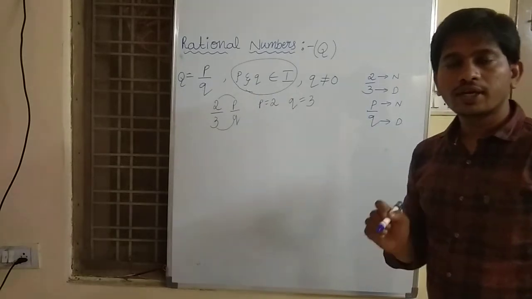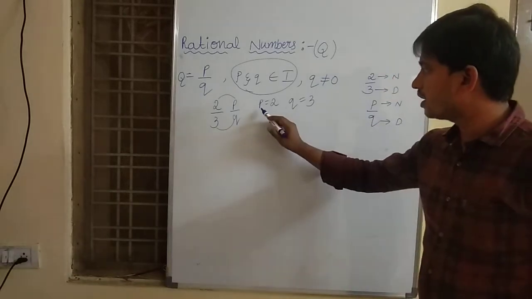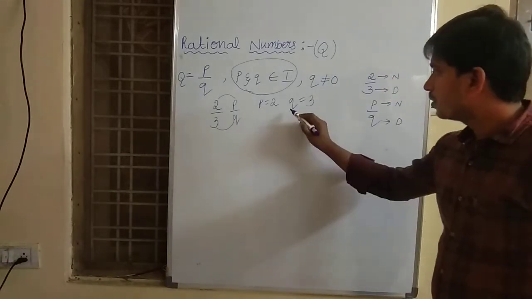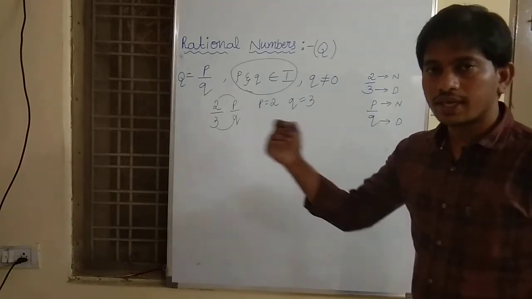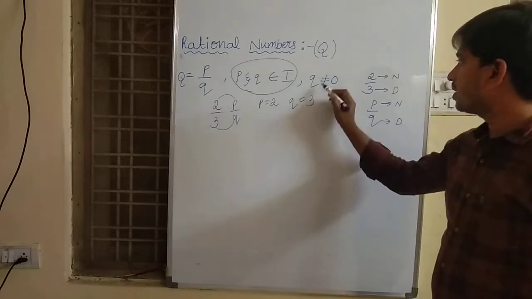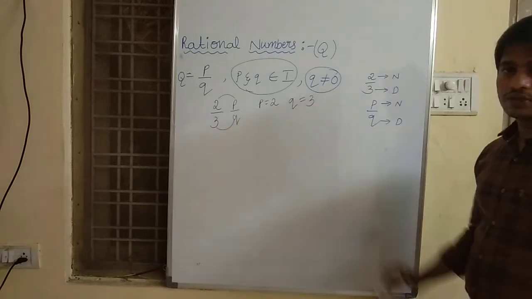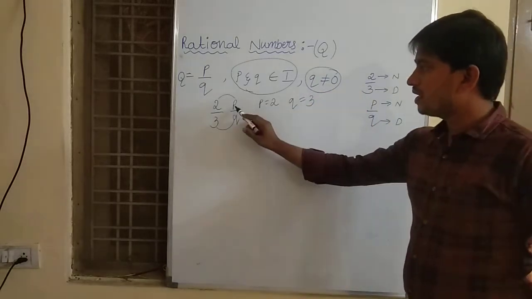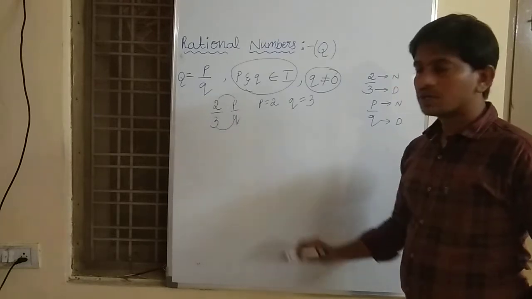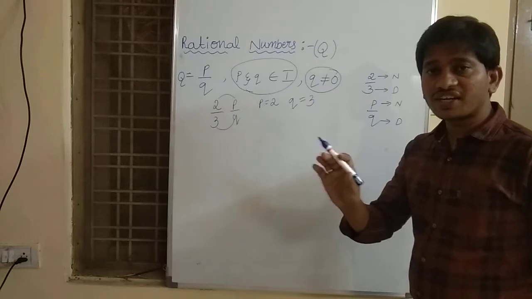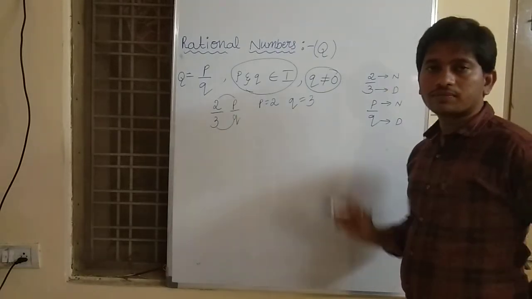Yes, 2 and 3 are integers. The second condition is Q is not equal to 0. Q is 3, which is not 0. Hence 2 by 3 is a rational number.